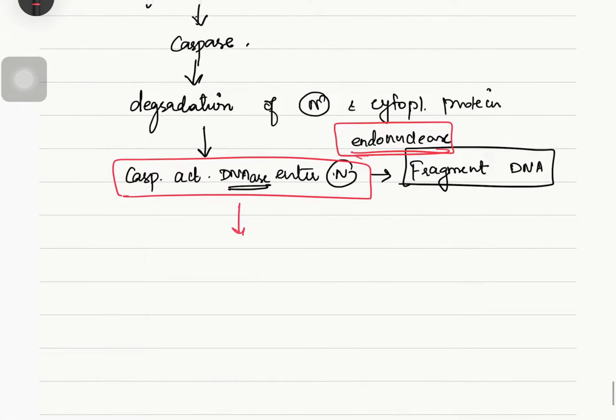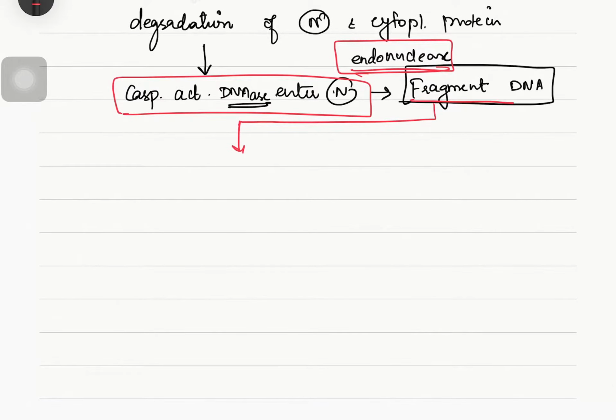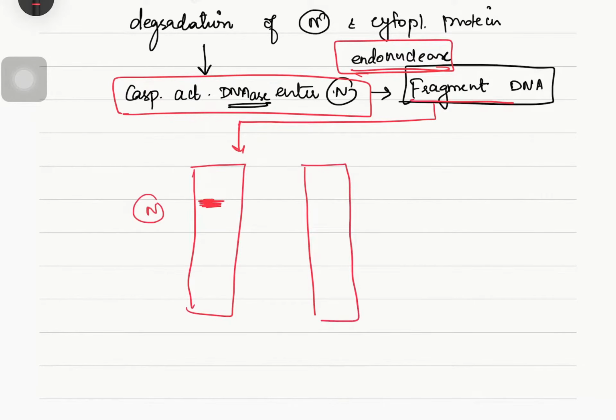Once the DNA has been fragmented, when we do gel electrophoresis, instead of getting the picture of a single strand, which is normal, we will get short fragmented DNAs in our gel electrophoresis in apoptosis.